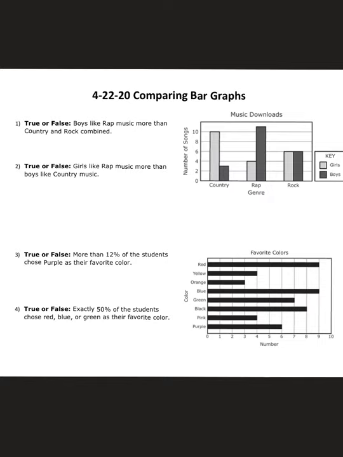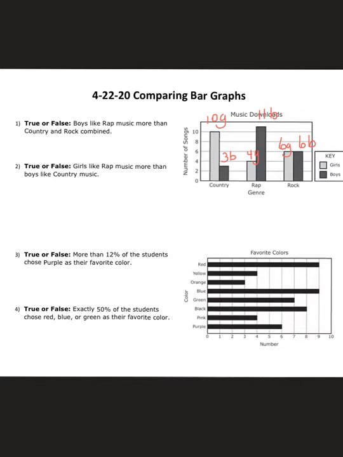So if I go ahead and write down my numbers for country, on the left side, the unshaded part is girls. I have 10 for girls, and for boys I have 3. For rap I have 4 girls, and for rap I have 11 boys. Hopefully you know that each space is worth 2, so that's why in between is going to give me the 11. And for rock, the girls would be 6, and same thing for the boys, 6.